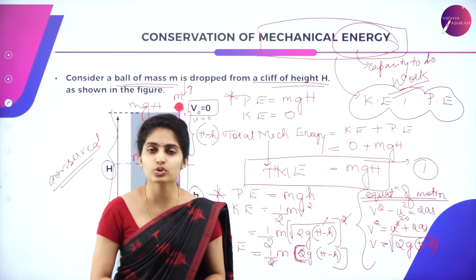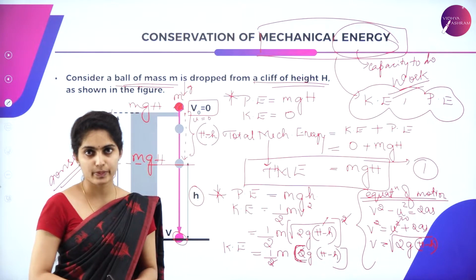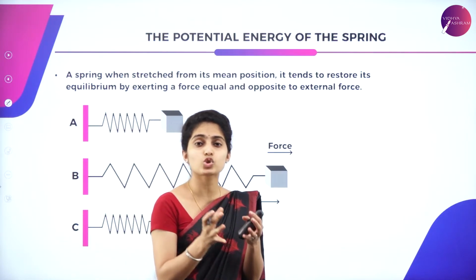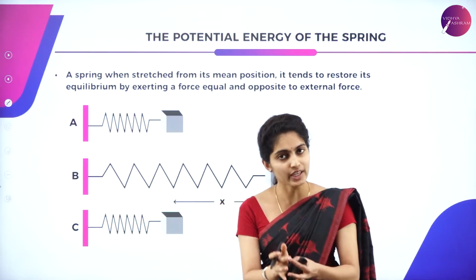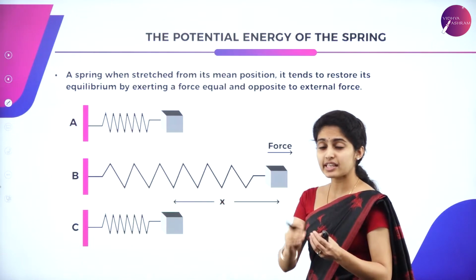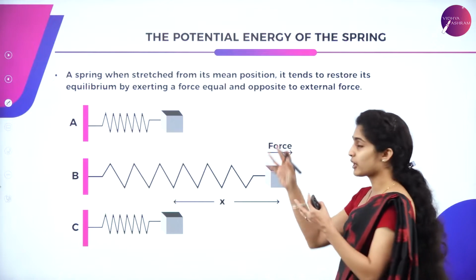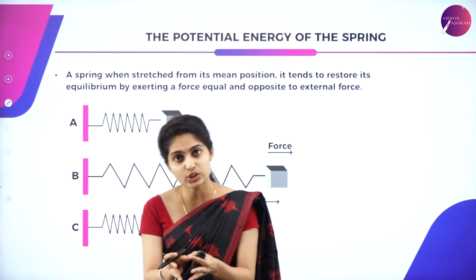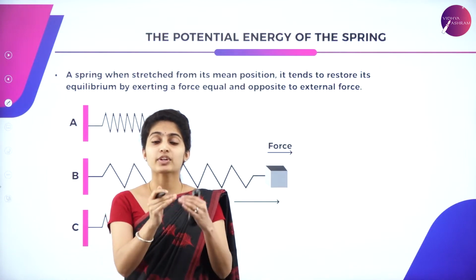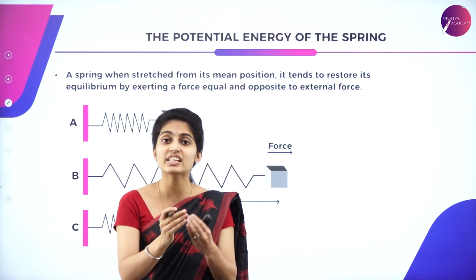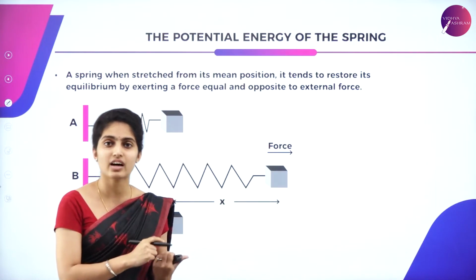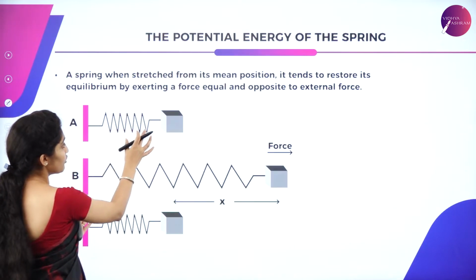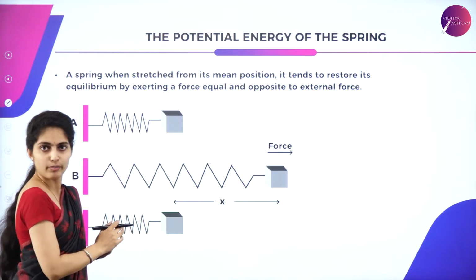So now let us go to the potential energy of a spring. The potential energy means it is a stored energy, a stored form of energy. So now we are checking the same potential energy in terms of a spring: when exactly the spring has potential energy and when it is transferred to kinetic energy, when the potential energy is maximum and when it is minimum. All these things we'll study under this expression. So here we are considering a spring which is attached to a certain block of mass m.